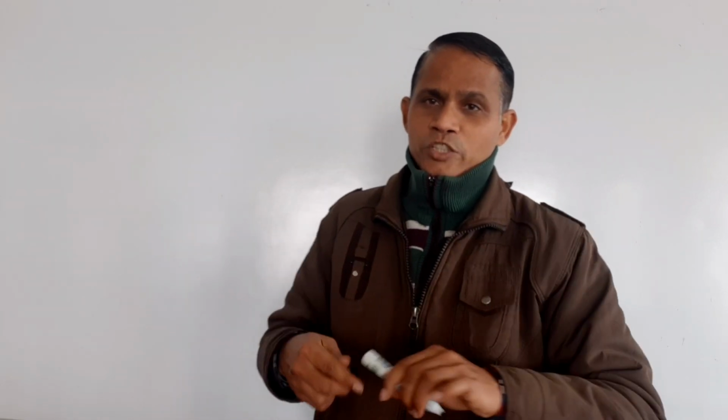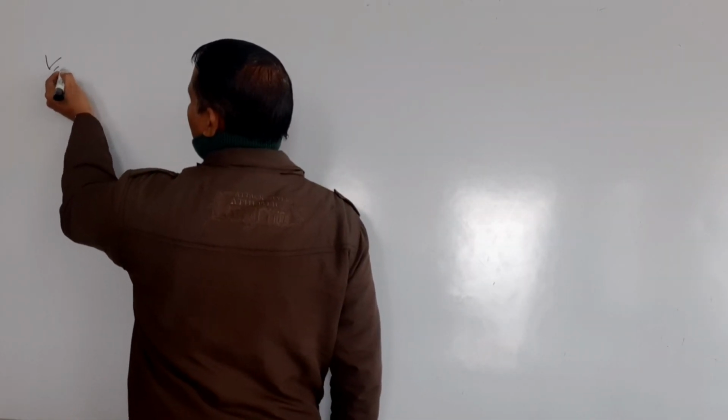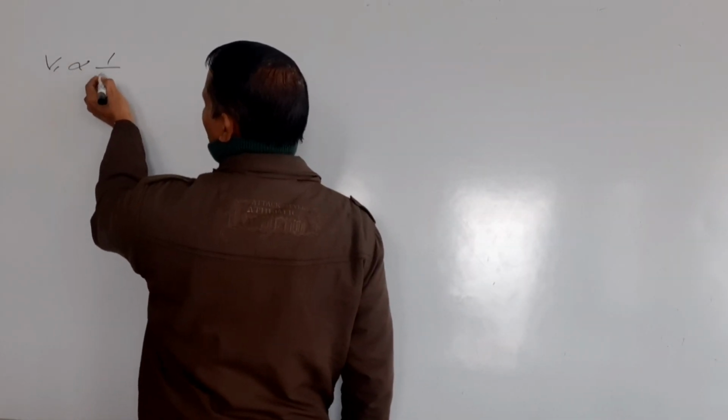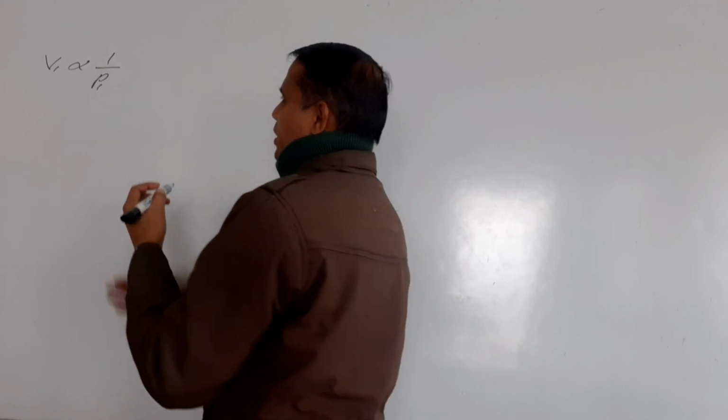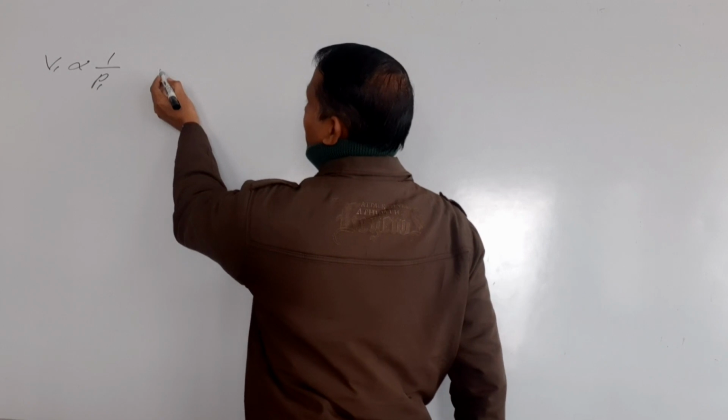Now if you have a gas at pressure P1, then its volume V1 will be related to the pressure like this, according to Boyle's law. V1 is inversely proportional to P1. If I change proportionality into equality, then I introduce a constant.